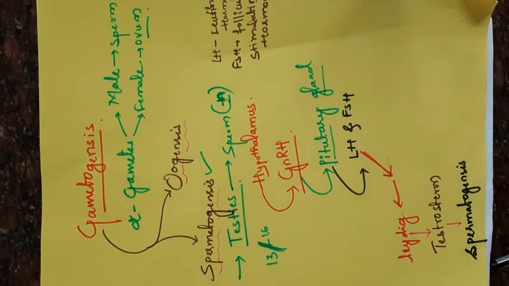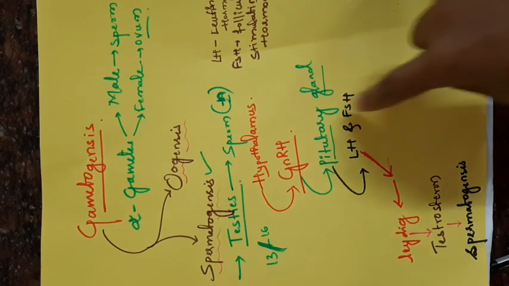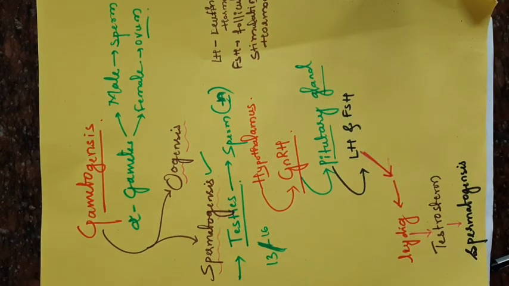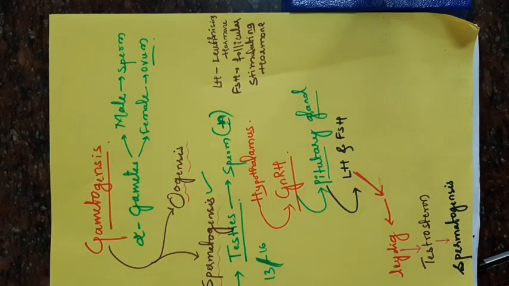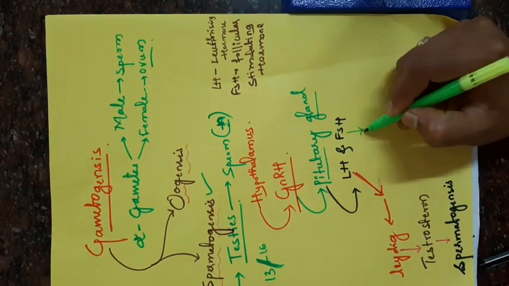Okay. Then another hormone which is released by the pituitary gland, what is the function of that? Here we can discuss the FSH, that is the follicle stimulating hormone. The follicle stimulating hormone acts on the Sertoli cells. You know